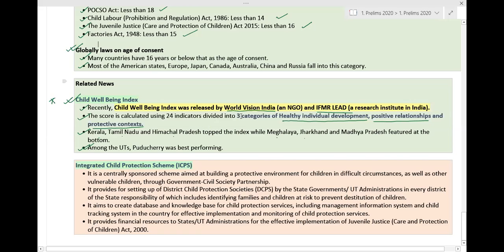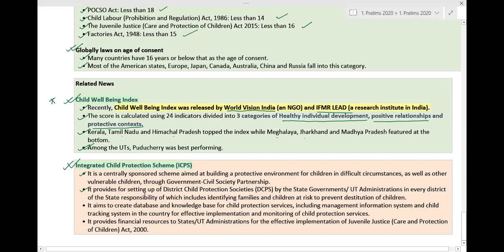Now let us understand the last connected issue with this, which is the Integrated Child Protection Scheme. This particular scheme is a centrally sponsored scheme aimed at building a protective environment for children in difficult circumstances, as well as other vulnerable children, through government civil society partnerships.